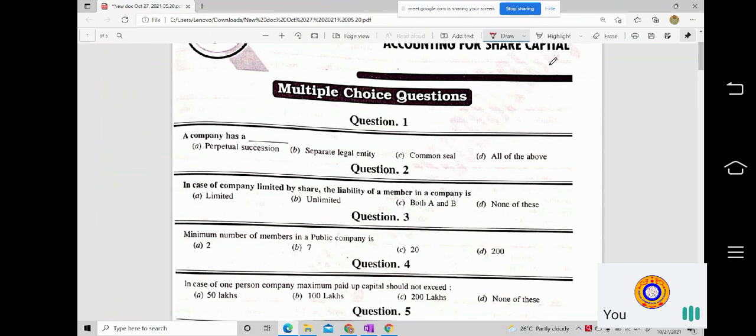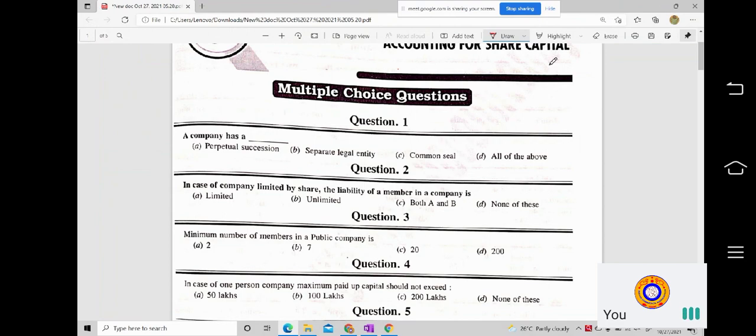So question number one. A company has a dash. A. Perpetual succession. B. It has a separate legal entity. C. There is a common seal. And D. All of the above. So this is basically the characteristic features of a company, which you might have learned in your business studies too. So according to that, you let me know what could be the answer for this.